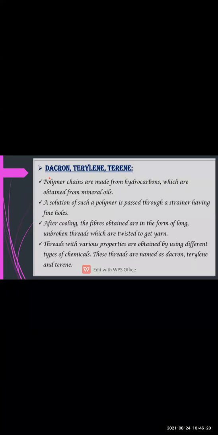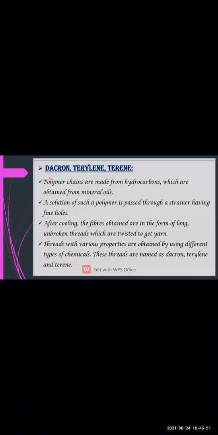So that is why these types of clothes are given the names Dacron, Terylene and Terene. These types of clothes are mostly made from hydrocarbons or polymer chains. So hydrocarbons and polymer chains are the strong thread which is obtained from the mineral oil, and you can twist this into a yarn form also.